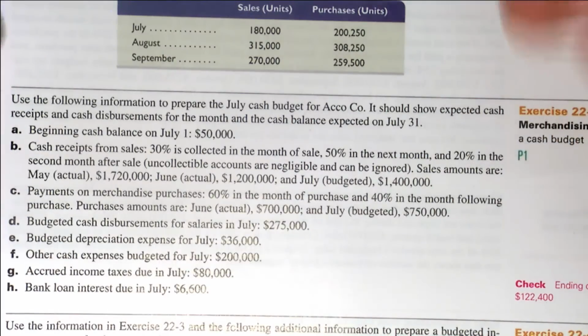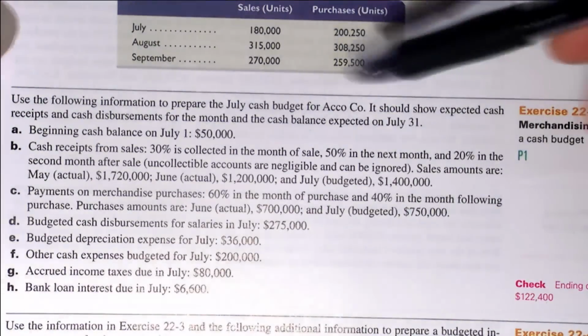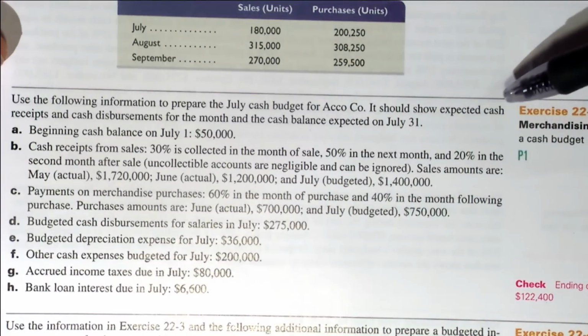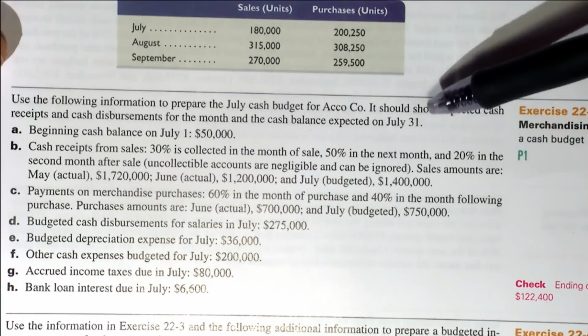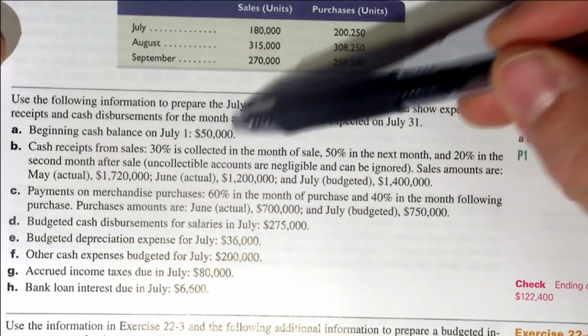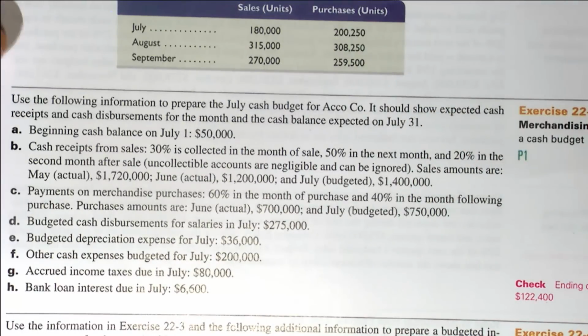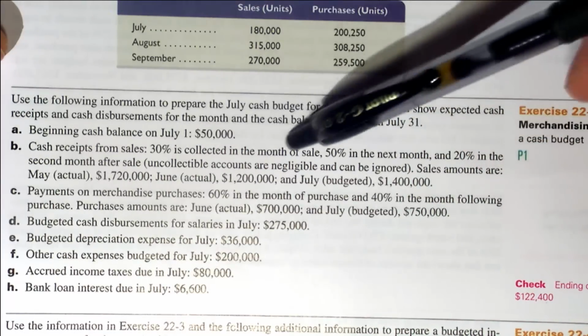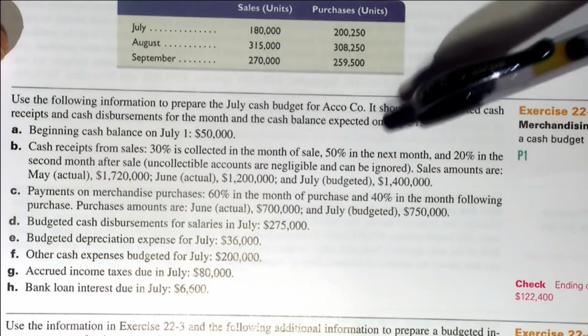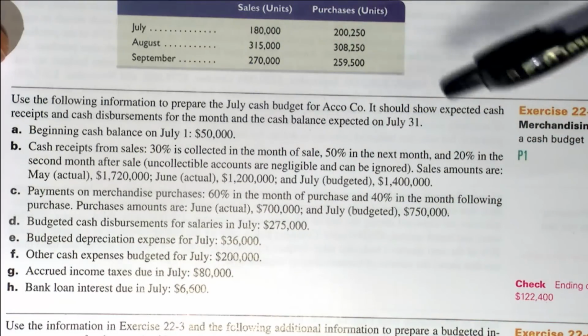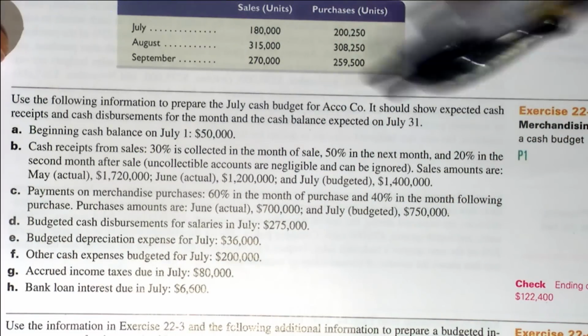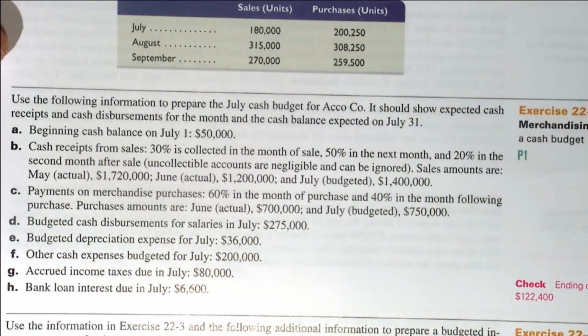Okay, use the following information to prepare the July cash budget for ACCO Company. It should show expected cash receipts and cash disbursements for the month and the cash balance expected at the end of July. The beginning cash balance on July 1st is $50,000. Cash receipts from sales: 30% is collected in the month of sale, 50% in the next month, and 20% in the second month after the sale. Uncollectible accounts are negligible and can be ignored. Sales amounts are given for May, June, and July.